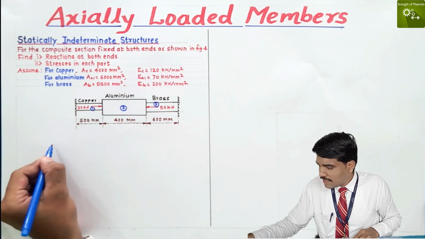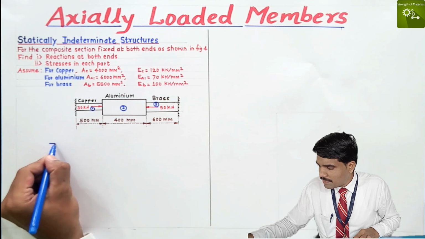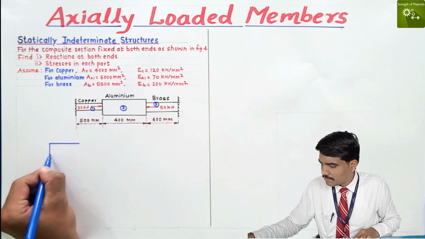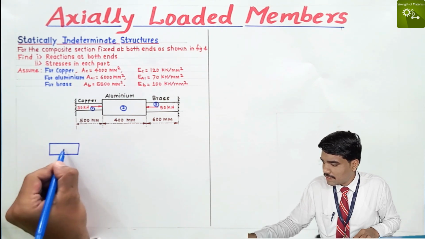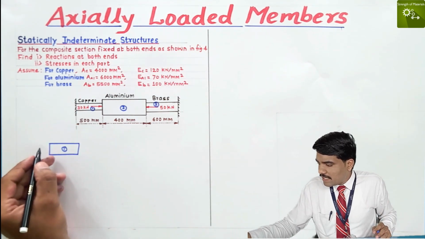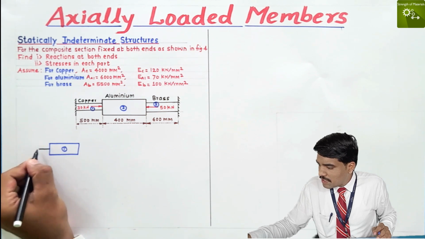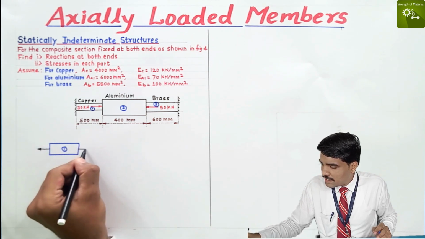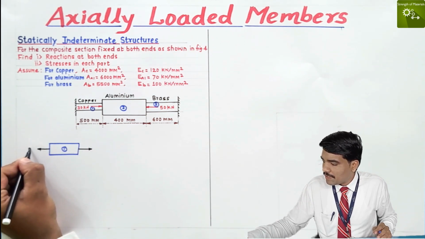Here I draw a BD of the first part. This is the first part, and we assume that the internal force produced in that part is tensile and it is P1.